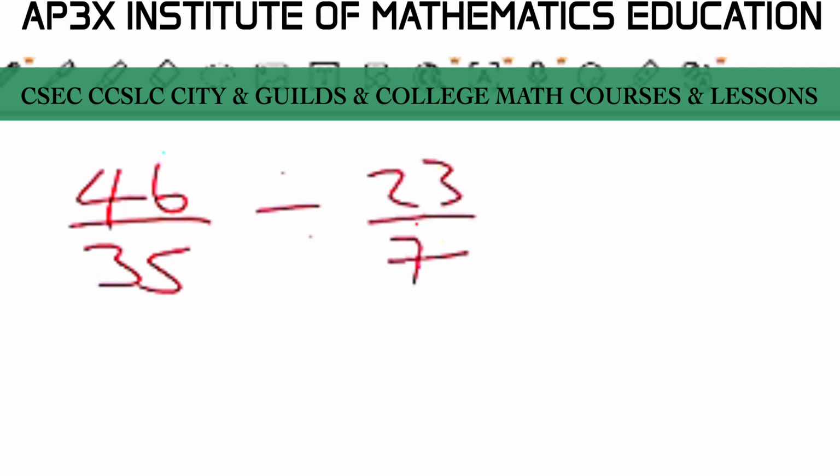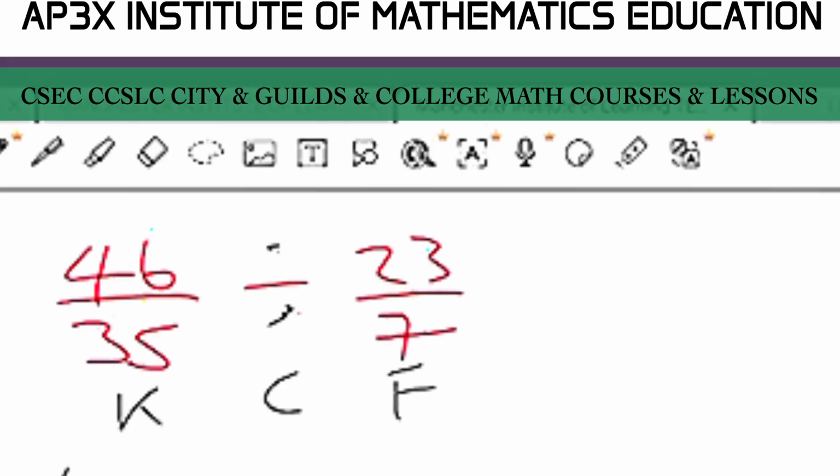Now, there's a method that I constantly hear a lot of my new students using. They call it the KFC method. All right, whilst a lot of persons already know that we simply change the sign and reciprocate the last fraction, many students find unique ways of helping themselves to remember. So my students say that they're going to keep the first fraction, change the sign, and flip the last fraction. So for me, I think this is the KCF method, but just to make it simpler, they call it the KFC method. So they keep, flip, and change.